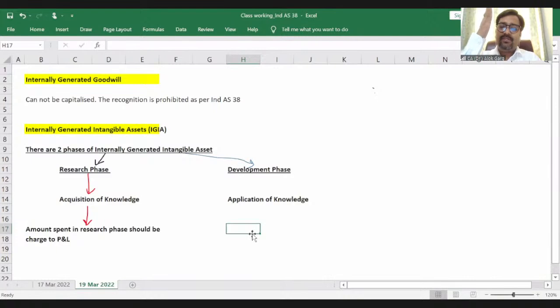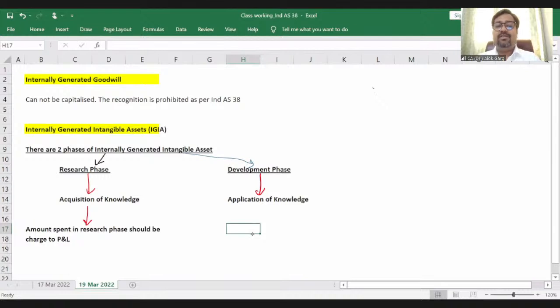So once things become certain, once they have acquired knowledge, right? They have done a lot of research, they have applied a lot of alternatives, and now they are certain that out of those alternatives and the knowledge which we have gathered, we can apply this knowledge and reach a conclusion, right? So what is the development phase? Development phase is an application of knowledge. It means we have gathered knowledge, now we have to apply it. We have reached an advanced stage where we can apply our knowledge, right?